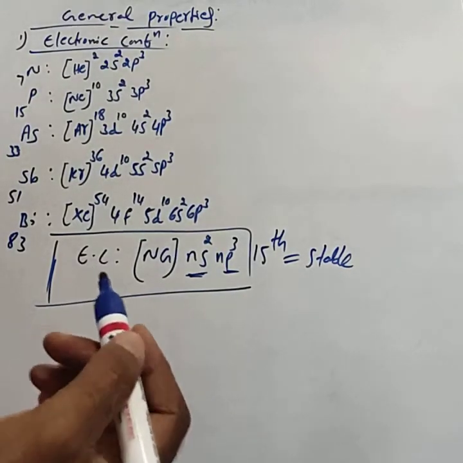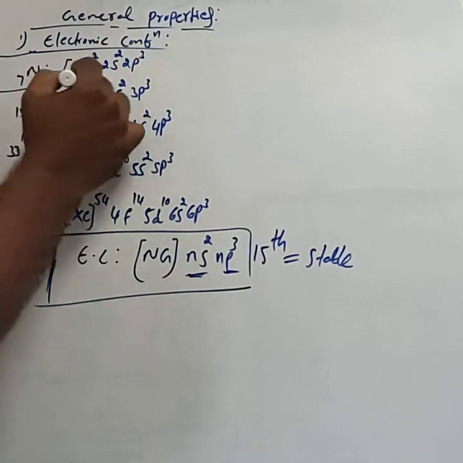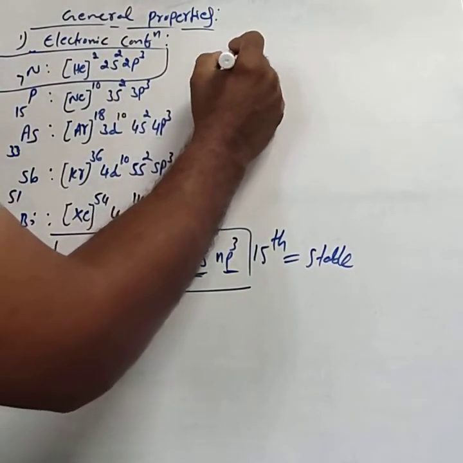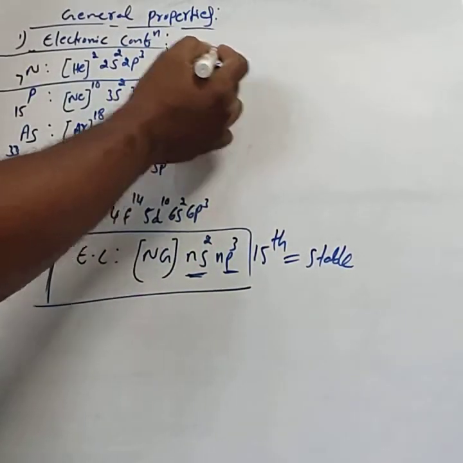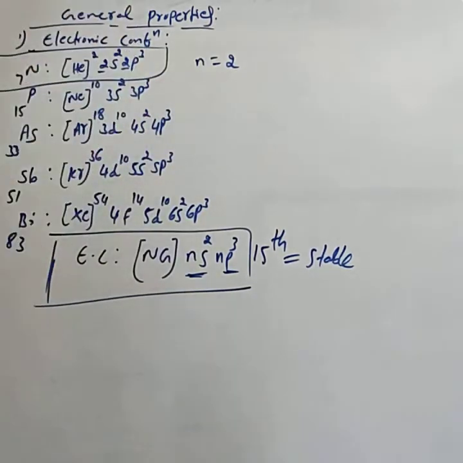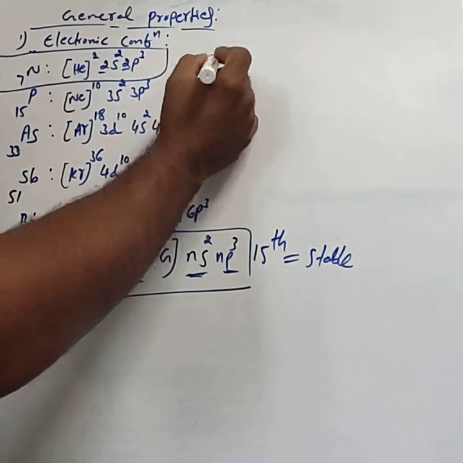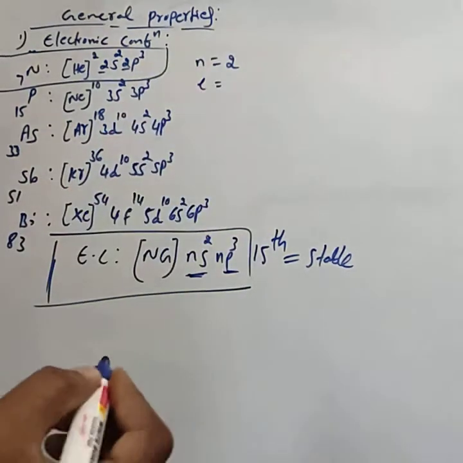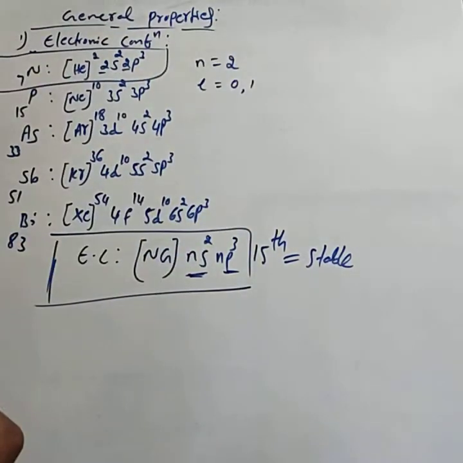Then you observe one most important point. This is nitrogen. The outermost shell of nitrogen has principal quantum number n equal to 2 only. If n equals 2, then as we studied in first year syllabus, l can take the values 0 and 1 only.